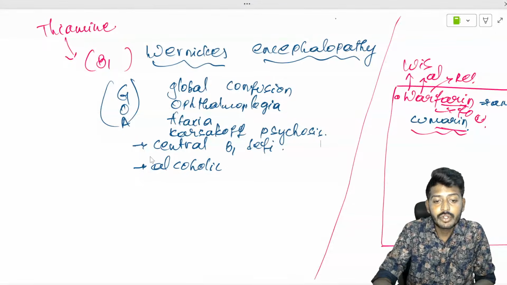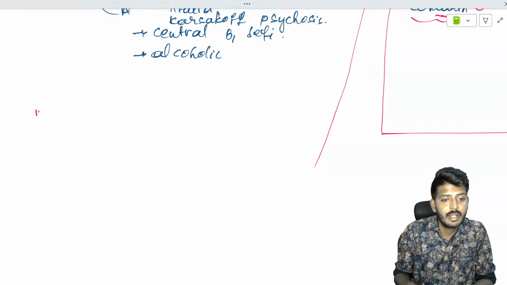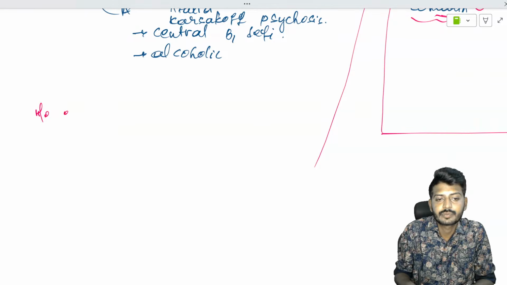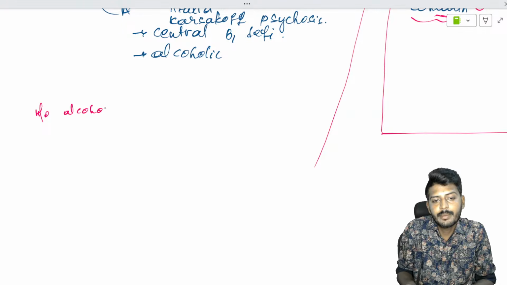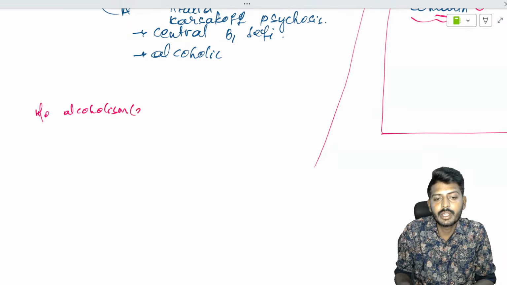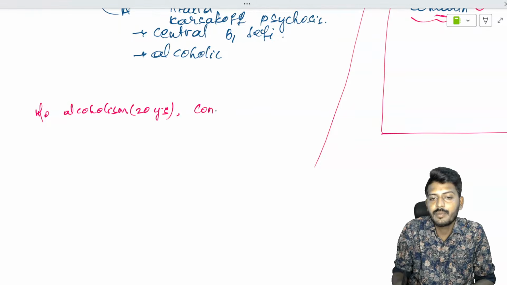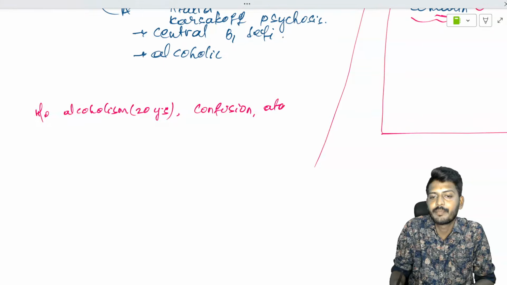Now, the next question is a patient with a history of alcoholism, which is about 20 years. Now the patient develops confusion and ataxia.